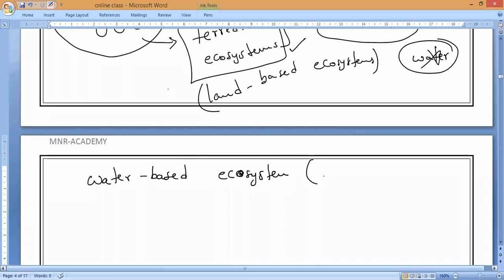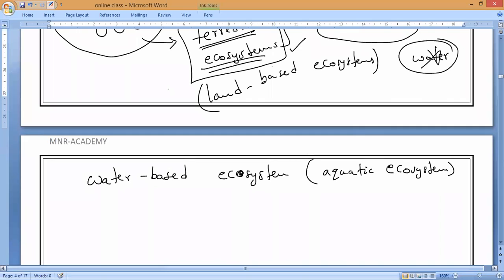Why, guys? Water is the main non-living thing where all the living organisms are living. That is why this is called an aquatic ecosystem. So please, all of you note it down. We have two kinds of ecosystem. What are they? One is terrestrial ecosystem and another one is aquatic ecosystem.